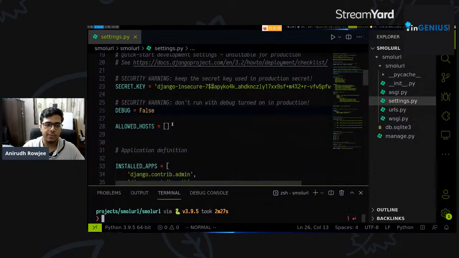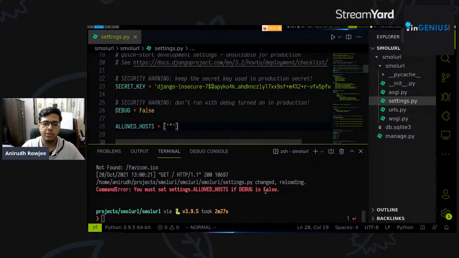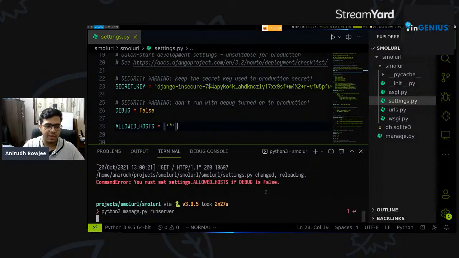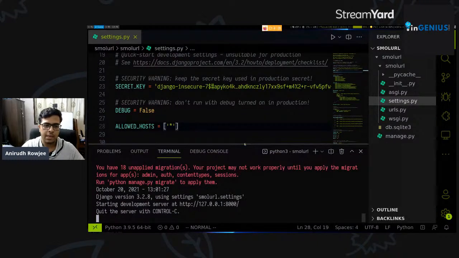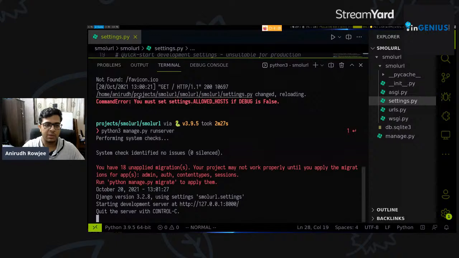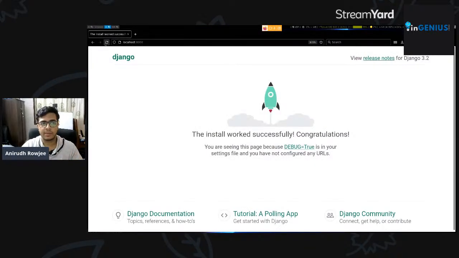So let's do that. In ALLOWED_HOSTS, all I'm going to do is enter a wildcard star, which says essentially that all URLs are allowed from anywhere. So anyone can visit our web server to see what's going on. Let's do python manage.py runserver. We get the same bunch of error messages, but no CommandError this time because we've allowed requests to come in from all hosts. So we've essentially allowed literally anyone and everyone to query our website.